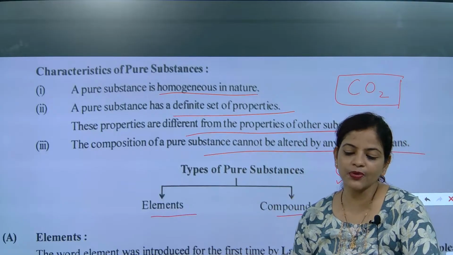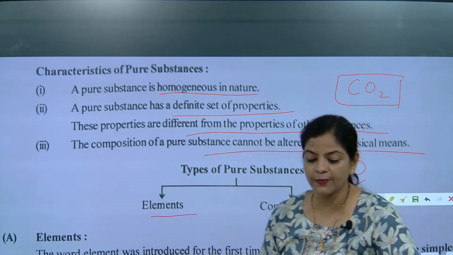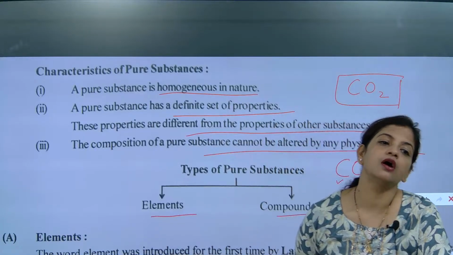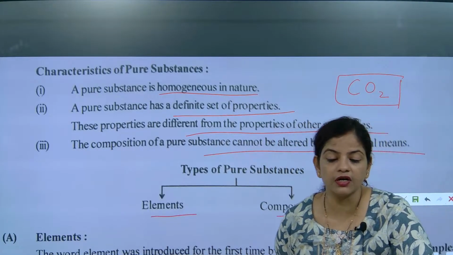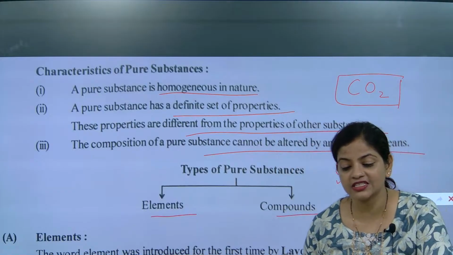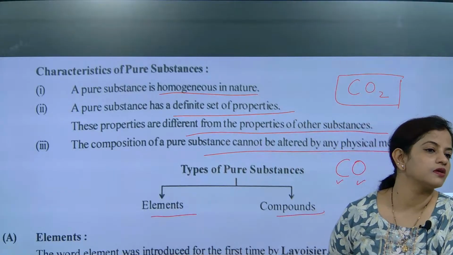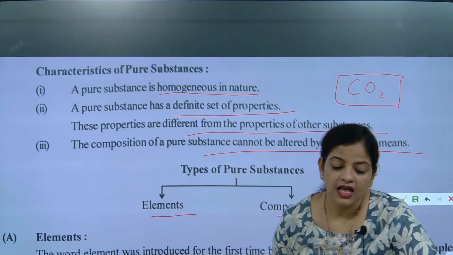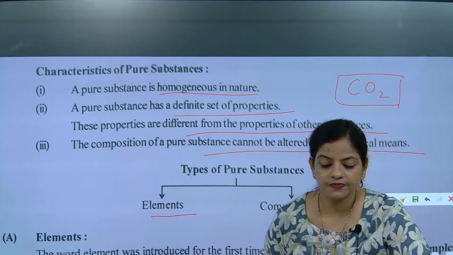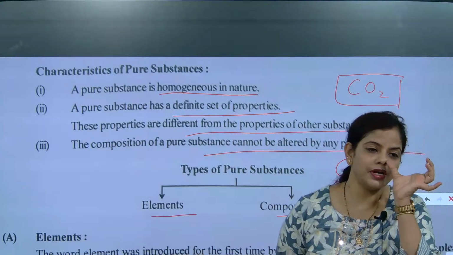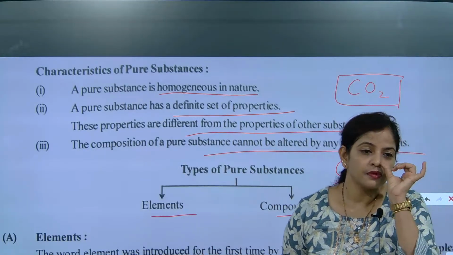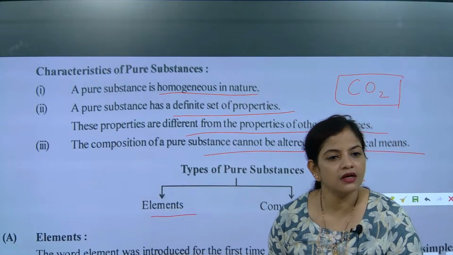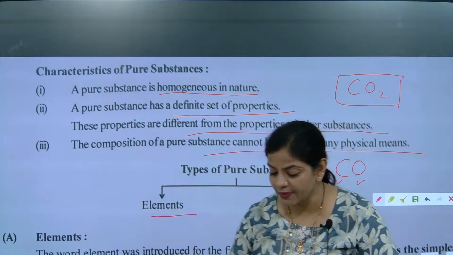Characteristics of pure substances, one more time. What are the characteristics? First word, homogeneous. Second, definite set of properties. Third, its properties will be different from other substances. And can we alter this property? No, we cannot alter the property. Pure substances can be divided into two types. What are they? Element and compound.